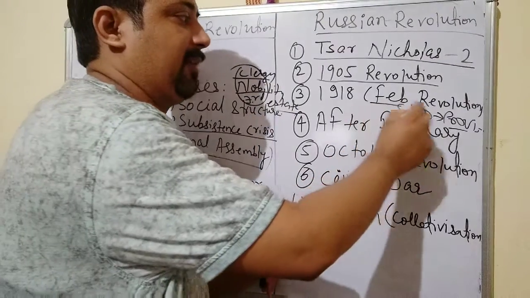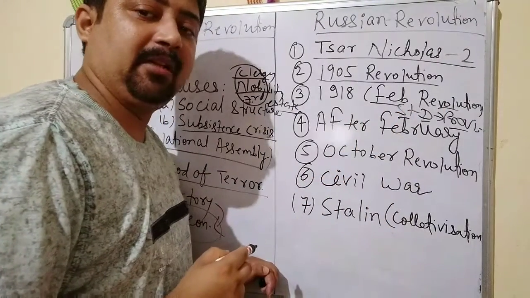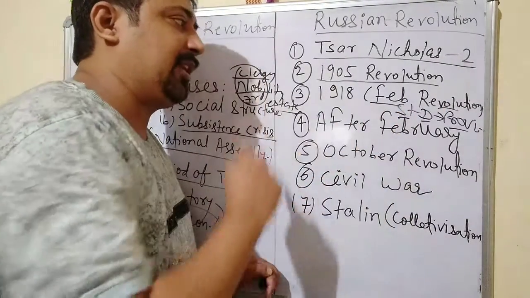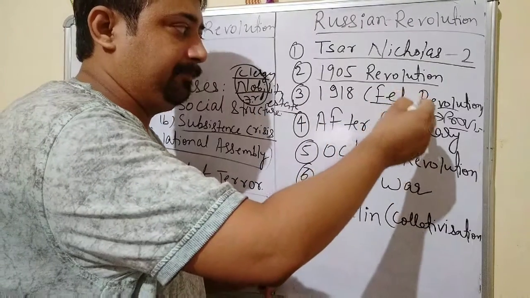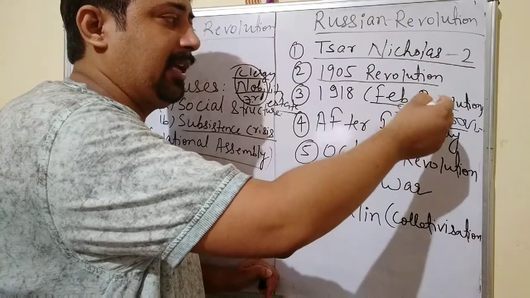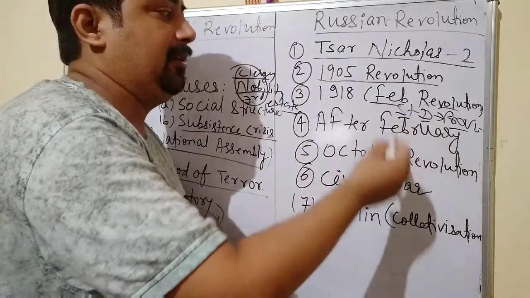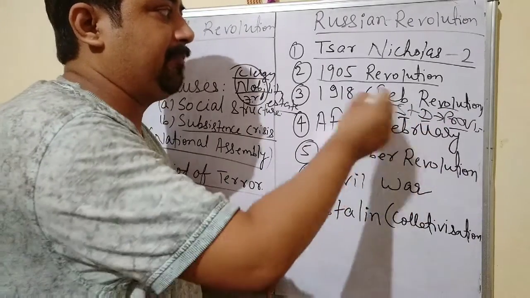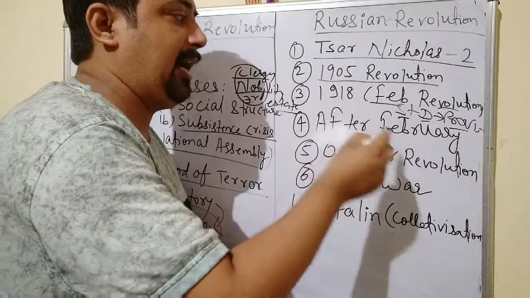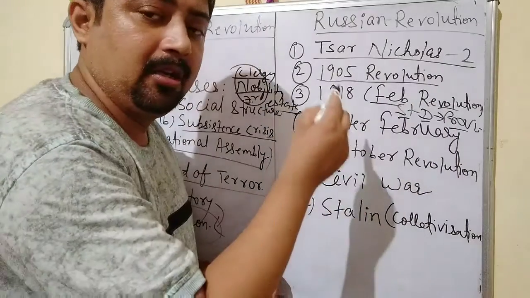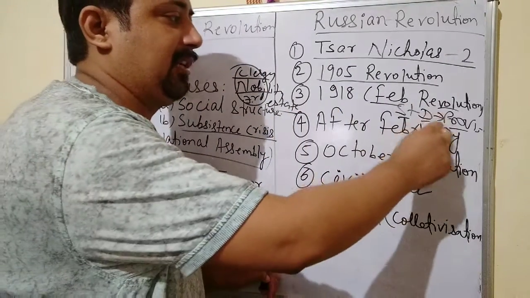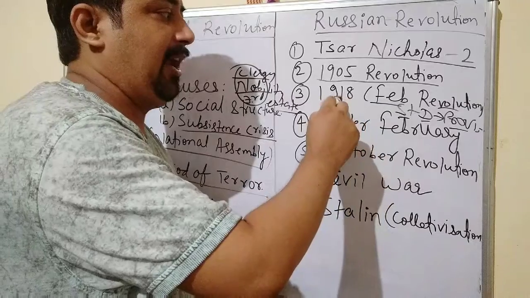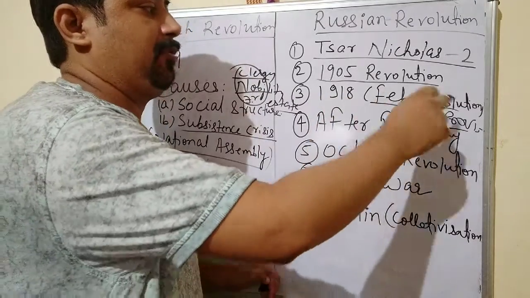And it was termed the February Revolution, because it took place in the month of February. So the February Revolution took place by the provisional government, by the ordinary workers, and finally they formed the provisional government after replacing Tsar Nicholas II. So I mean to say that the outcome of the February Revolution was the abolition of monarchy from Russia. So the provisional government was established in 1918 through the February Revolution.